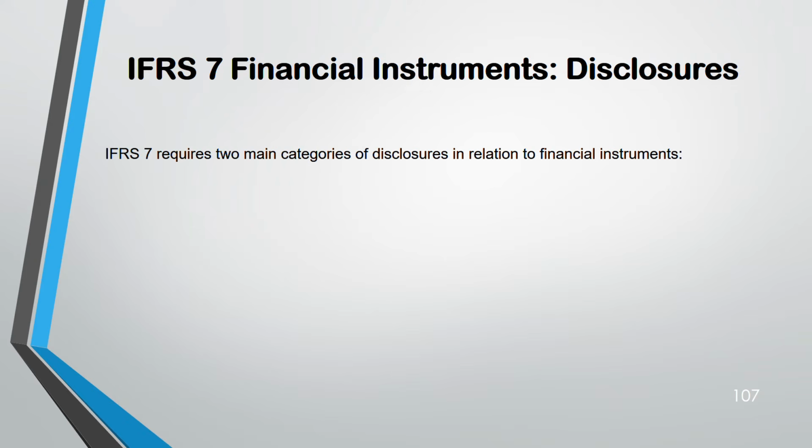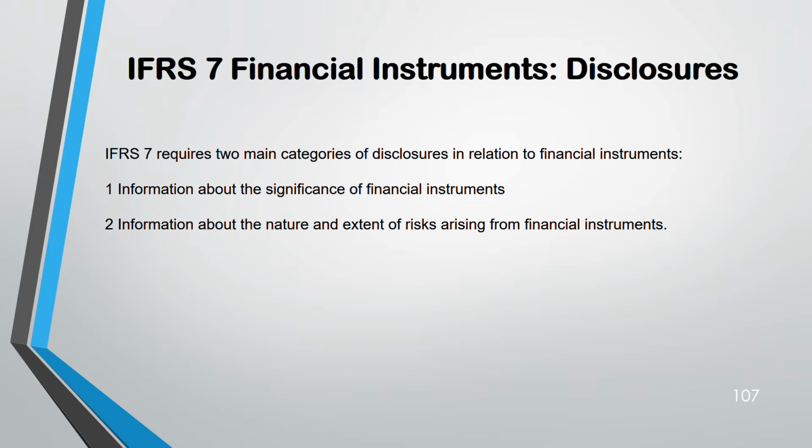IFRS 7. We have covered IAS 32, financial instrument presentation. This is financial instrument disclosure. A very short standard because it is only focusing on the disclosure part. Okay. Two categories of disclosure relating to financial instruments. Number one, significance of financial instruments. Number two, nature and extent of risk.